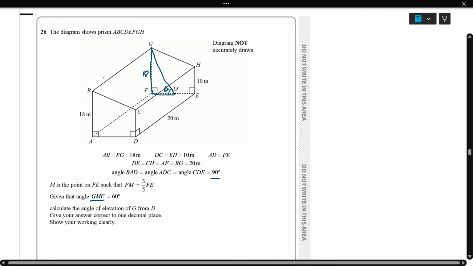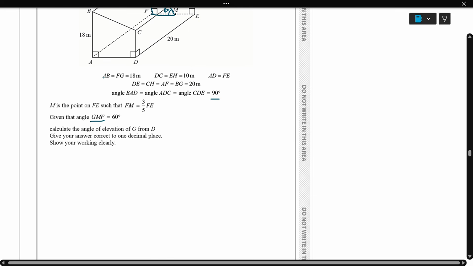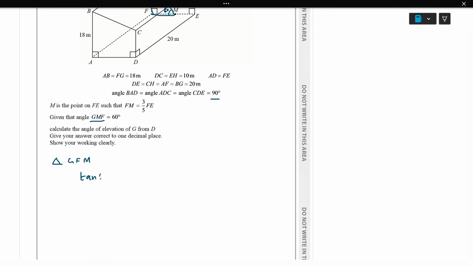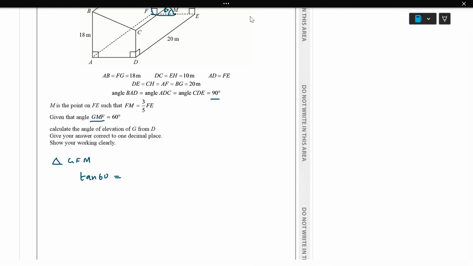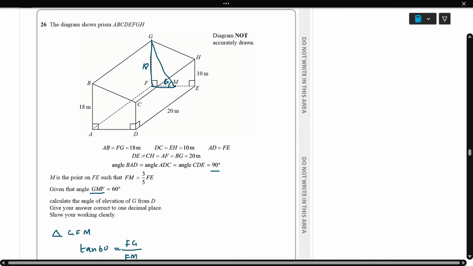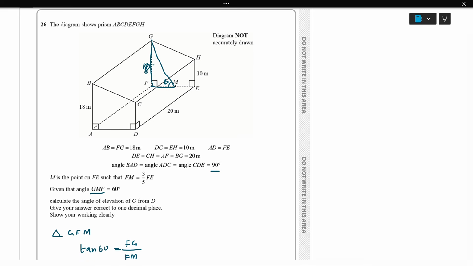In triangle GFM, tan 60 equals FG over FM. FG we already know, which is 18, because this height is 18, AB and FG being the same.